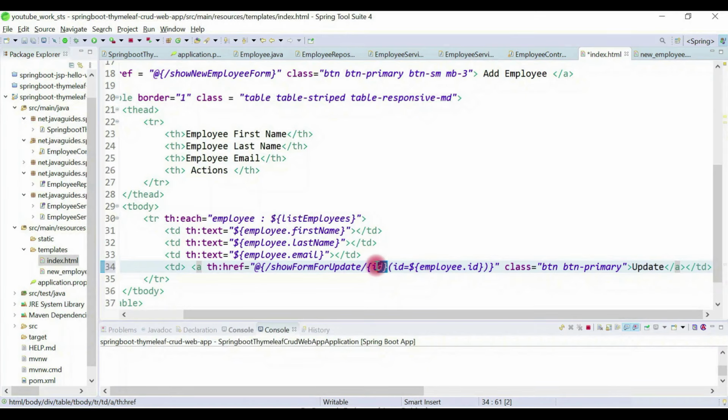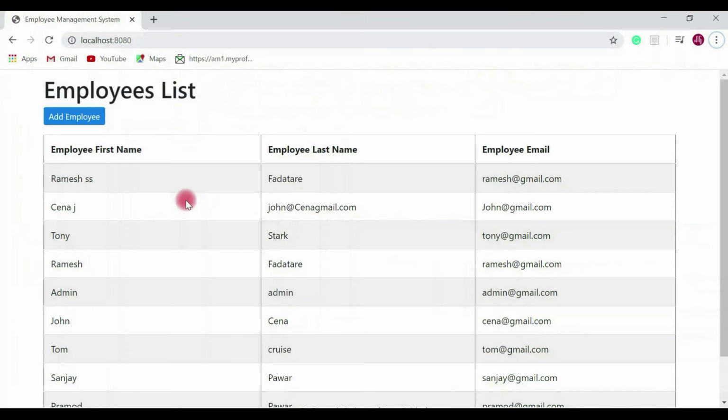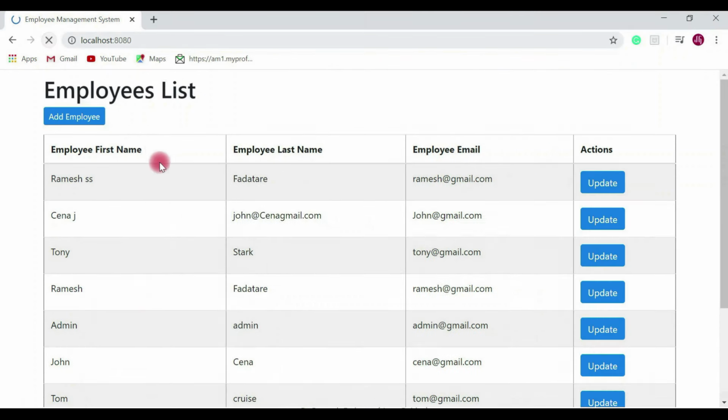Okay, so this is the syntax for binding an ID in Thymeleaf, and this is the Bootstrap CSS class. Okay, now save it, go to the browser again and refresh. So look at here, the update button is added.